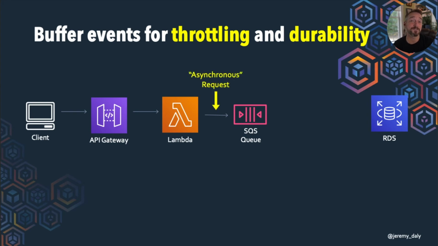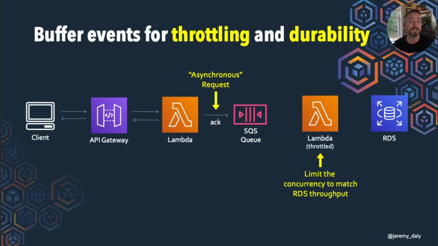This is an asynchronous request, so we can just go ahead, get that ACK from the queue that says, hey, I got your message. Then we can reply back to our client and say, we're all set. We've got your message. Then we can put another Lambda function that we can throttle. This way we set that concurrency so that we don't overwhelm that RDS cluster. And we can just poll that SQS queue.